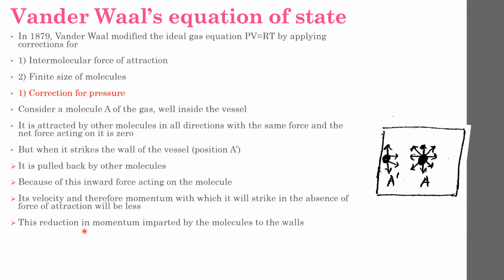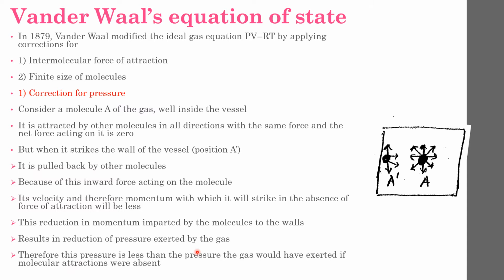There will be a reduction in the momentum imparted by the molecules to the walls. So this results in a reduction of the pressure exerted by the gas. Therefore, the pressure exerted by the gas will be less than the pressure the gas would have exerted if the molecular attractions were absent.